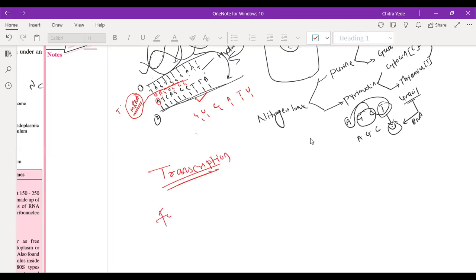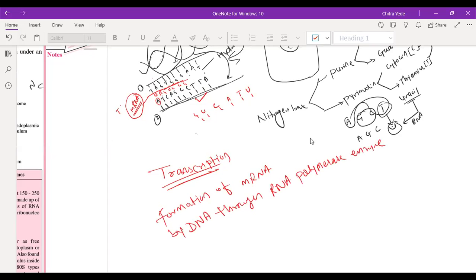Okay. Formation of mRNA by DNA through RNA polymerase enzyme is called transcription, and it takes place inside the nucleus.